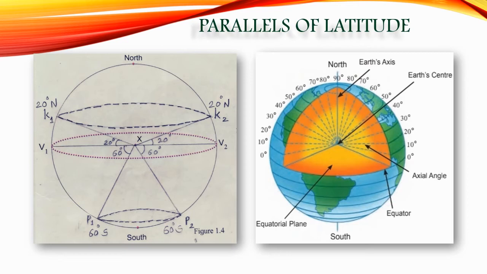The values of parallels are angular measures expressed in degrees. The degrees of the parallels are measured from the equator as shown in the given diagram. That is why the equator is considered as the 0-degree parallel. It is the largest parallel and also a great circle. The angular distance of other parallels towards north and south goes on increasing away from the equator.